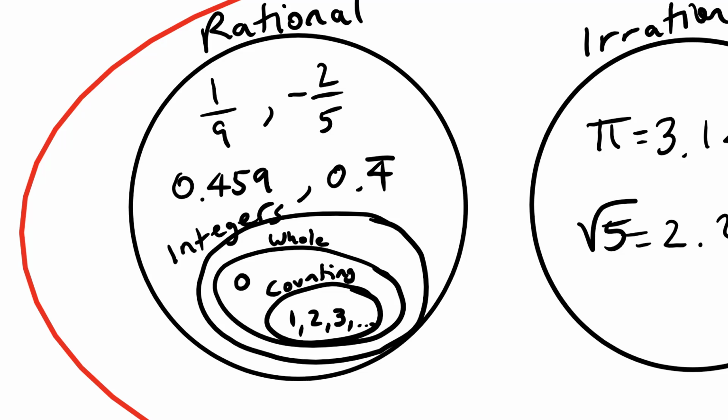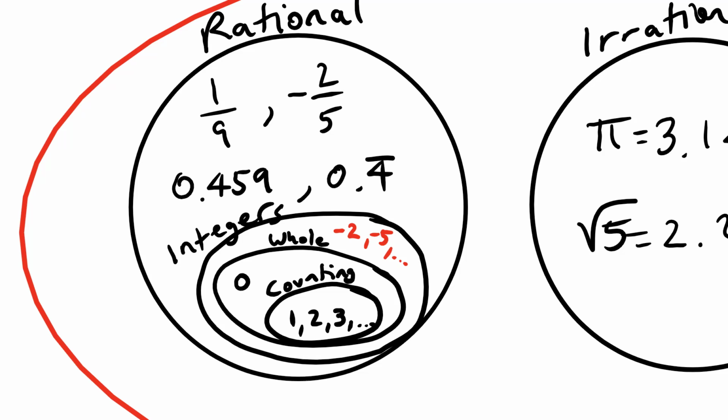The integers also can be negative. Whole numbers and their negatives will make the integers, and the integers are numbers like negative 2, negative 5, and so on. All the negative numbers are just considered as integers. They are not whole numbers or counting numbers. Counting numbers are 1, 2, 3, also known as natural numbers. Whole numbers also contain 0, and integers also contain the negatives of the whole numbers.